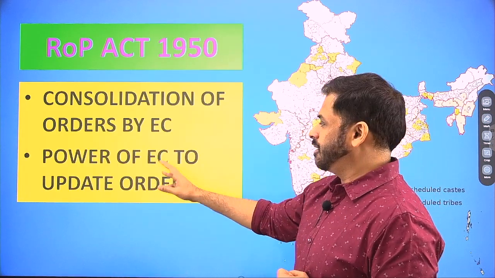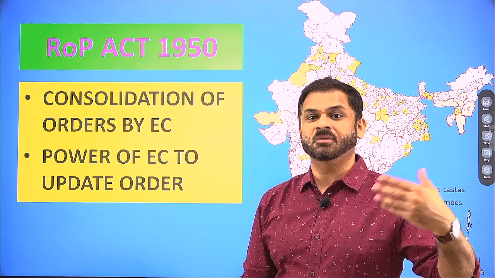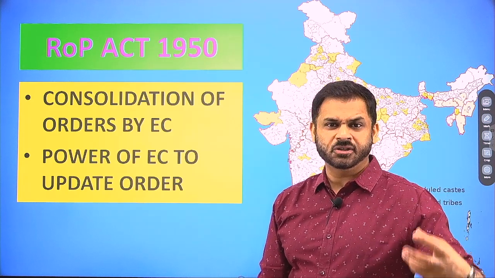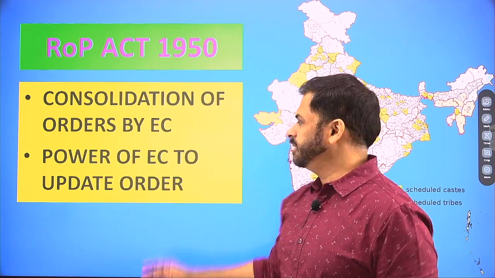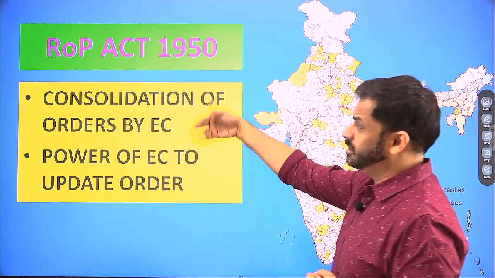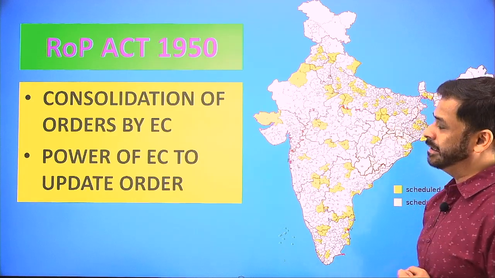Then the power of the Election Commission to update orders at regular intervals: it can do some updates, maybe some information or some publication has to happen, something is missing, so those updates will happen. Or whenever the census happens or delimitation happens, again it will have to update them.